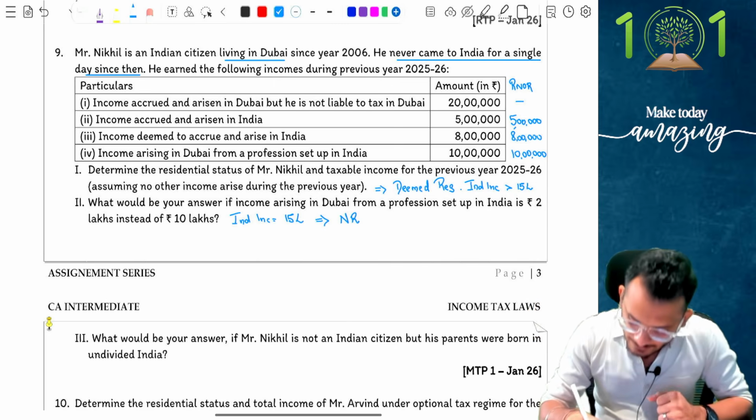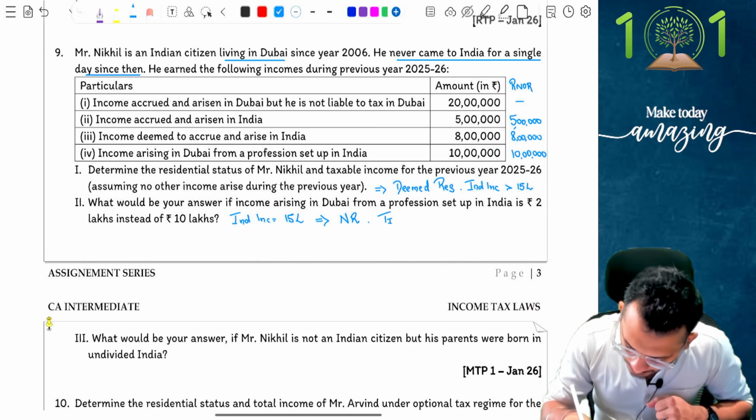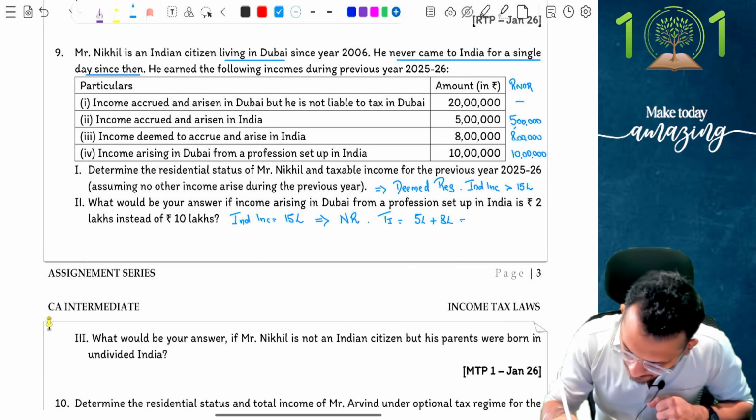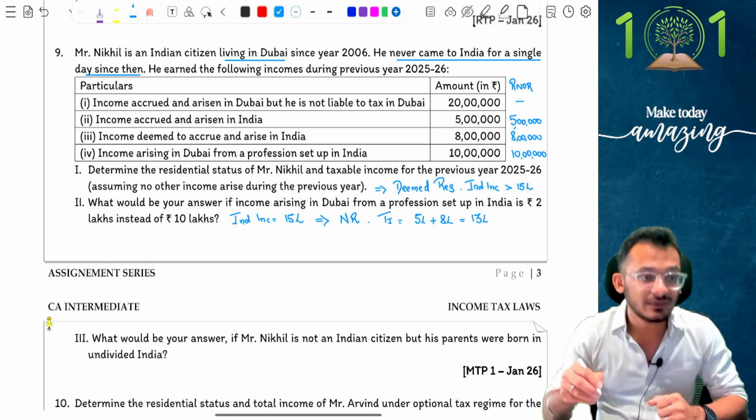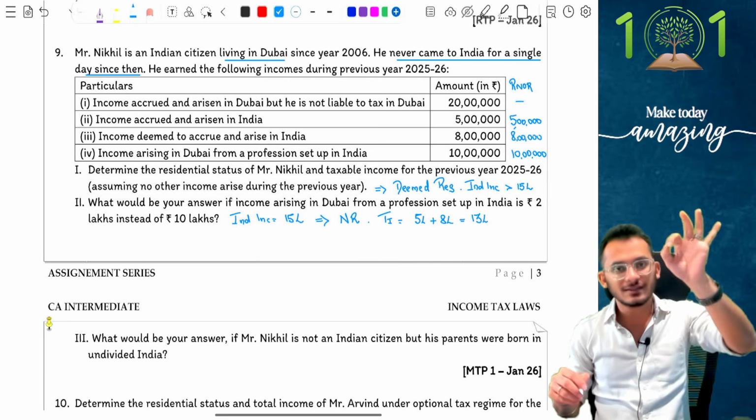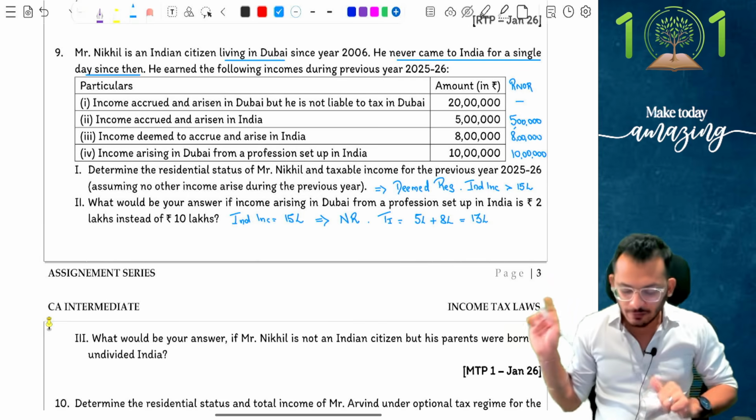Now people, what will the taxable income be? My total income will become 5 lakhs plus 8 lakhs alone. Yes, because I am now a non-resident, I don't need to care about the profession which is set up in India. I am only bothered about income which is actually taxable for a non-resident, which means 13 lakhs would have become the answer.